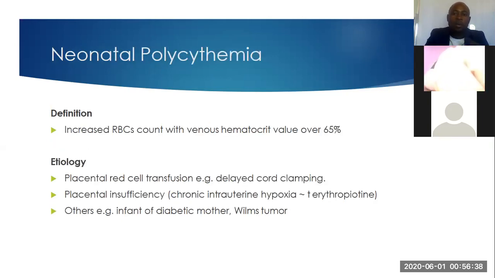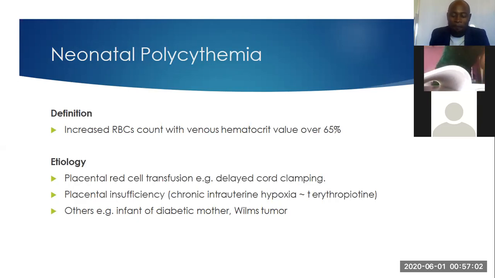Okay, so we'll look at another common hemorrhagic disease of the newborn, which is neonatal polycythemia. We'll define neonatal polycythemia as an increased red blood cell count with venous hematocrit value over 65%.